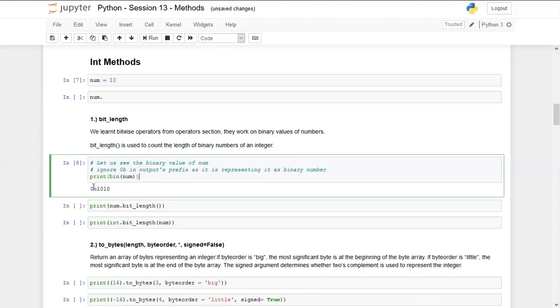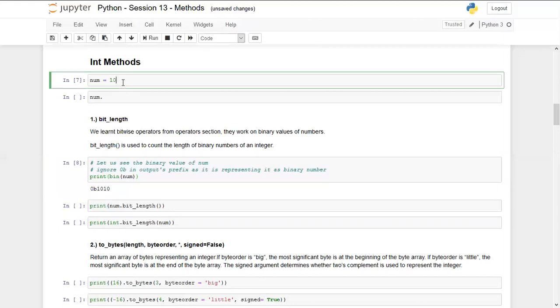Just ignore that 0b in the prefix, as it is just for representation purposes, that this is a binary form of a number. You have to just focus on the digits which are after 0b. So basically, these are the 4 digits 1010, which is the binary of number 10.